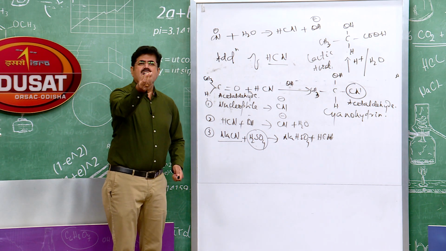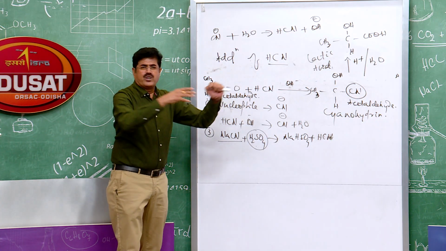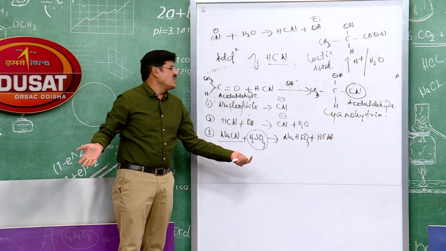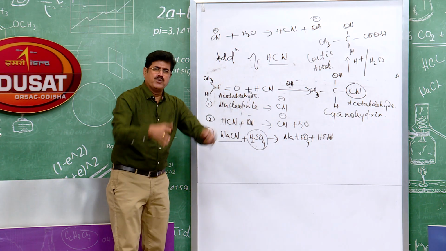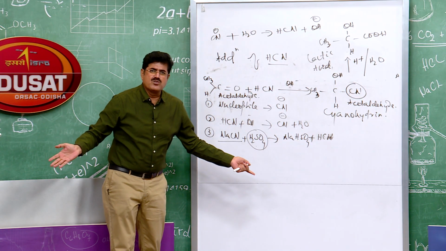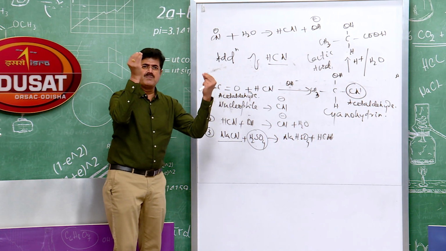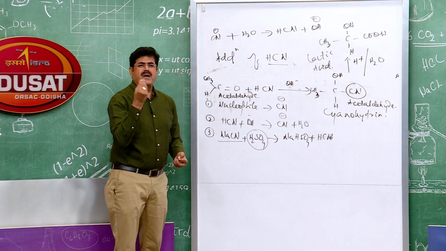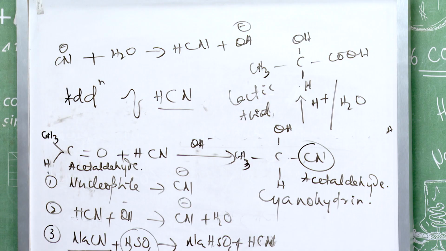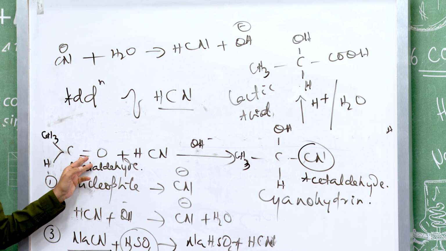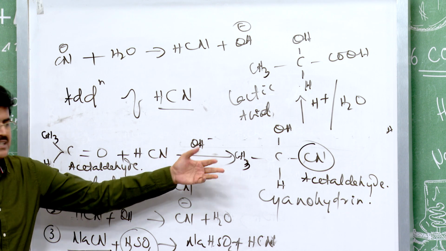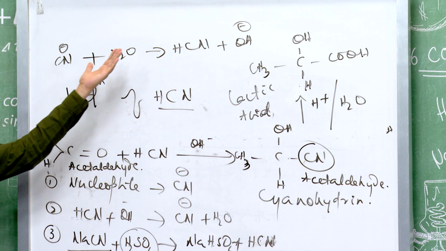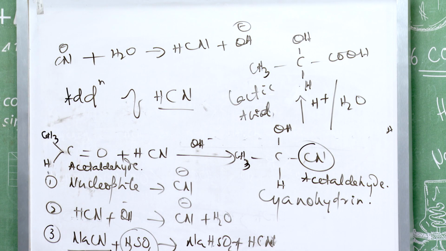With HCN alone, the concentration of CN- is too low, so the rate of reaction is too slow. That is why weakly basic medium is required. The aldehyde reacts with HCN in presence of OH- to give cyanohydrin, and acid hydrolysis gives hydroxy acids.